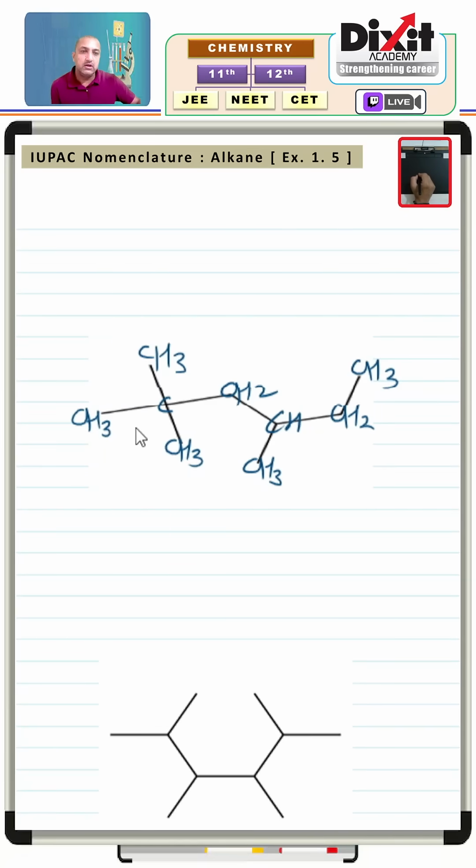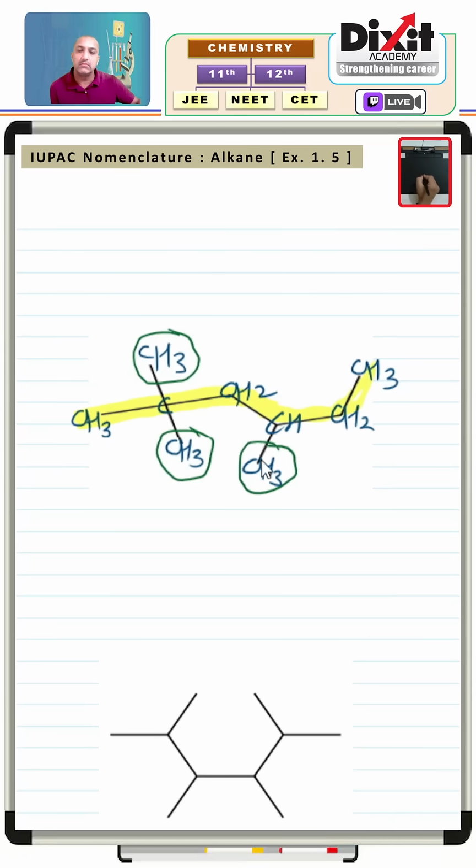Always consider the longest most substituted carbon chain. So this is the longest most substituted carbon chain. Find out the substituents. The chain is numbered from that end which is nearer to the substituents. So the longest chain contains 6 carbon atoms.